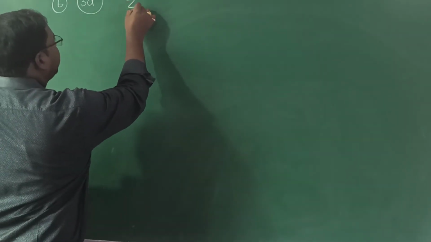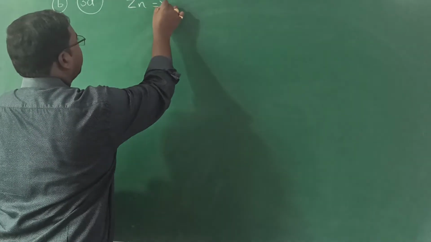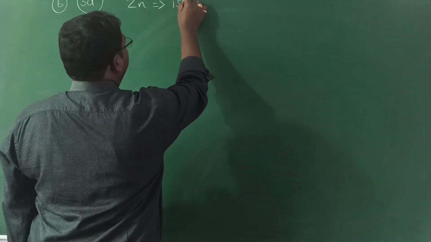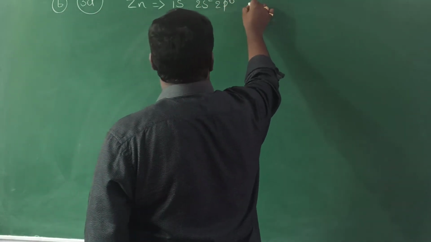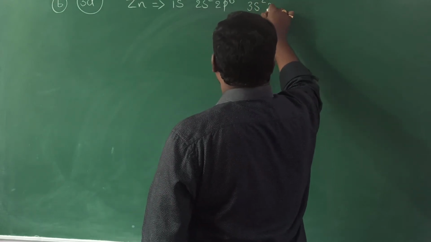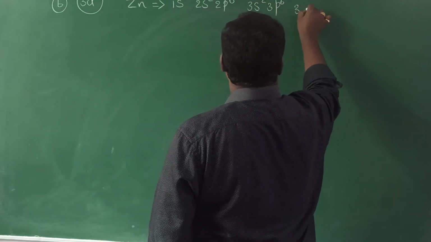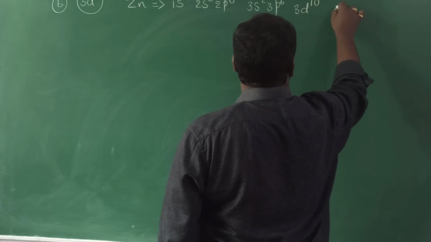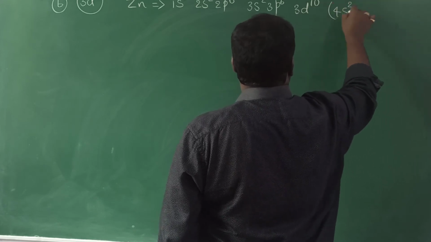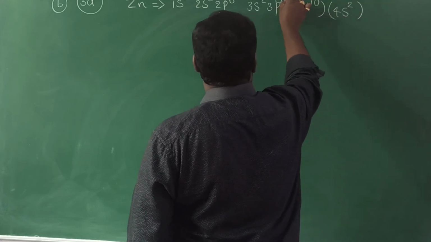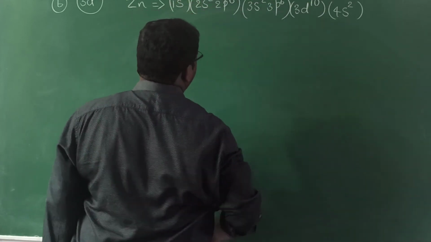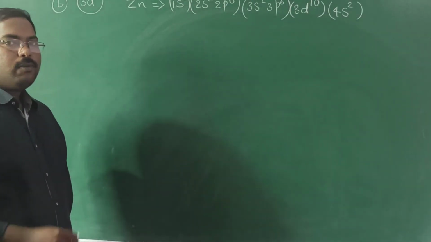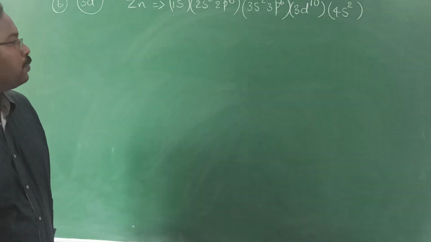First of all, for zinc atom, what about the electronic configuration? 1s2, 2s2, 2p6, 3s2, 3p6, 3d10, 4s2. So according to Slater, we should write all these in these type of groups. We already wrote those in groups.